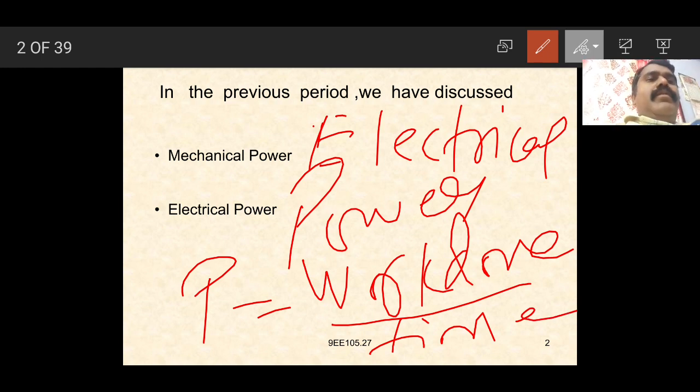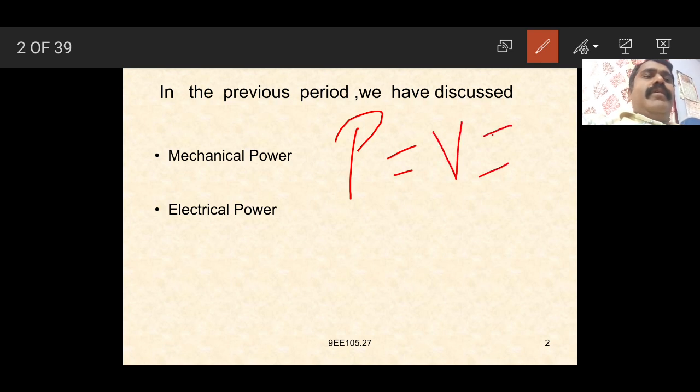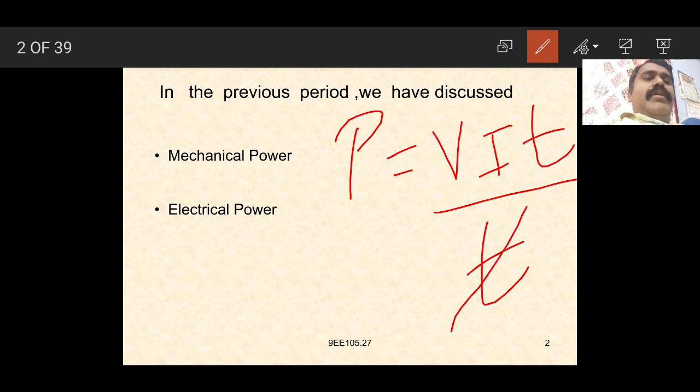Here the work done in the case of electrical is V into I into T, so P is equal to V into I into T divided by T. T and T will get cancelled.